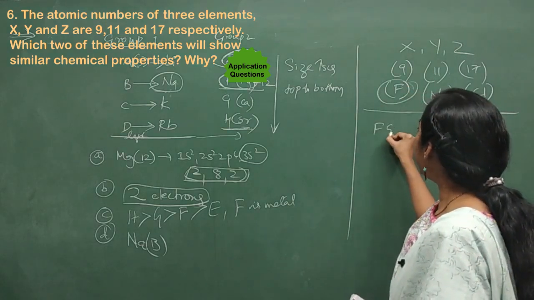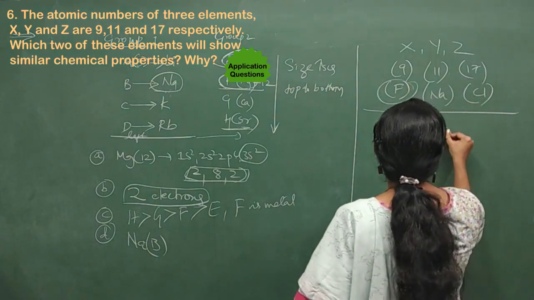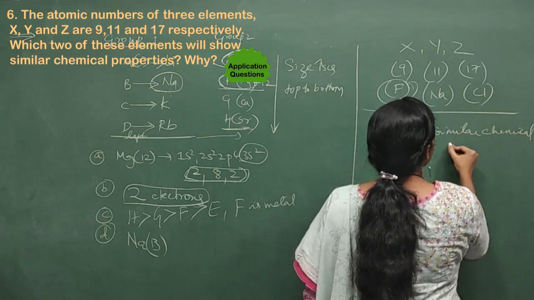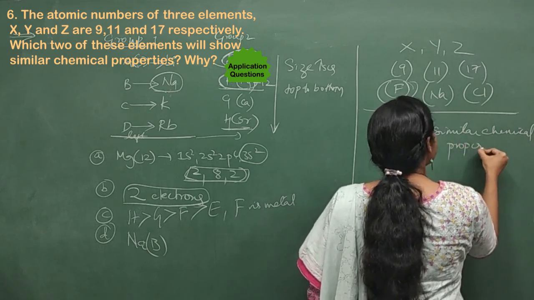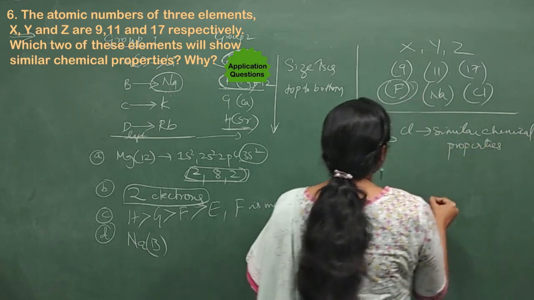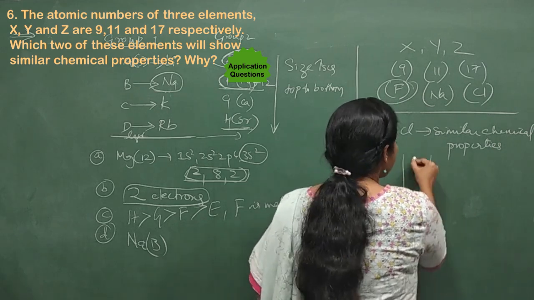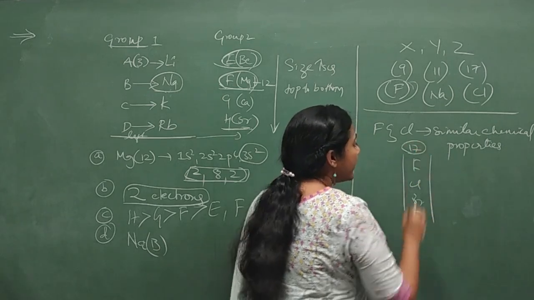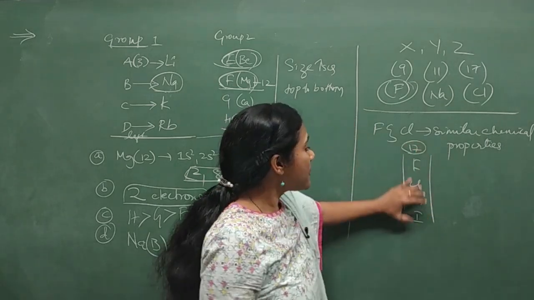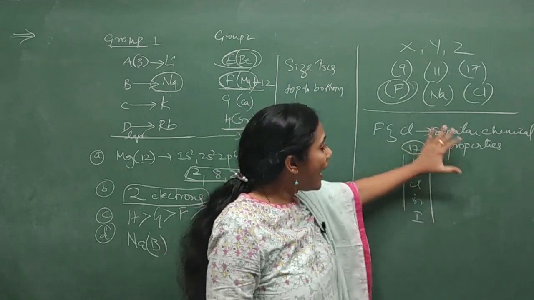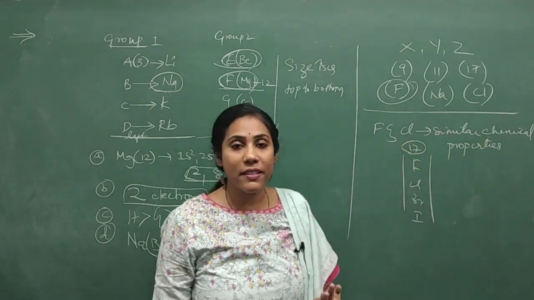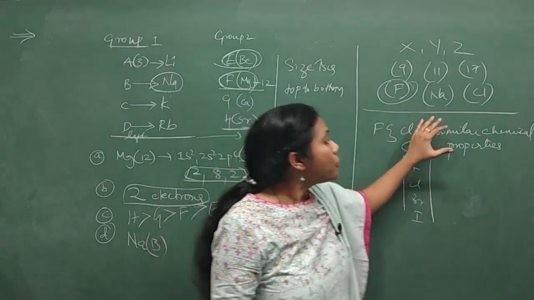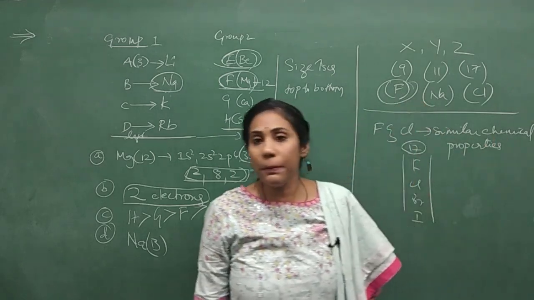Definitely fluorine and chlorine have similar chemical properties because they are in the same group. Whichever elements come in the same group, say fluorine, chlorine, bromine, iodine, all of these are in the 17th group. So the elements belonging to the same group will have similar chemical properties. These are the two elements belonging to the same group, so they will show similar chemical properties.